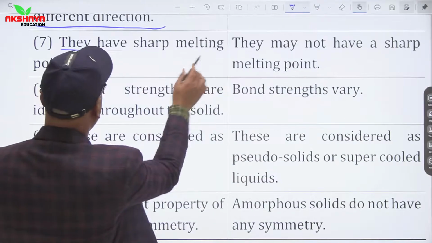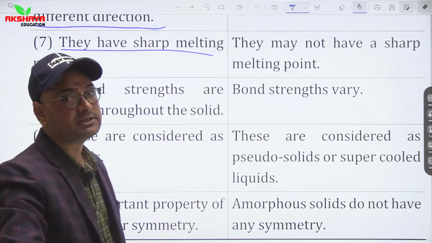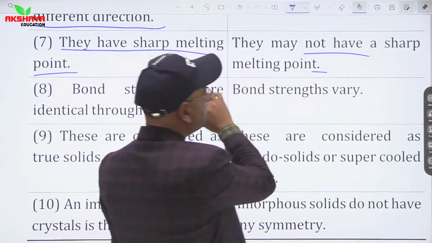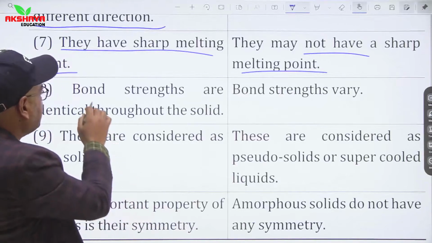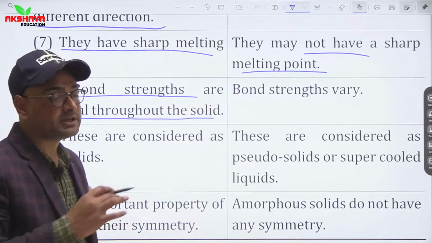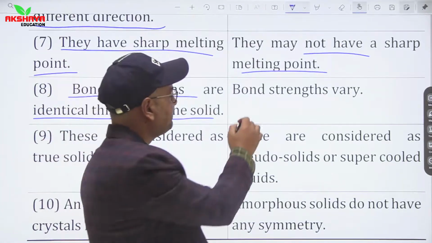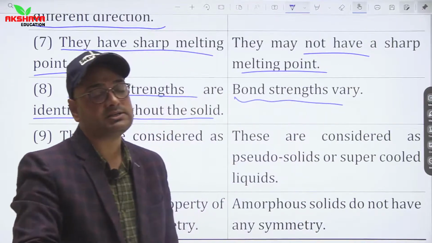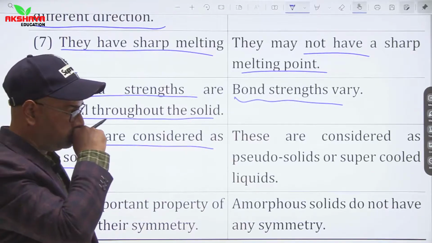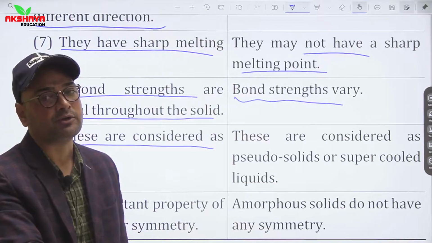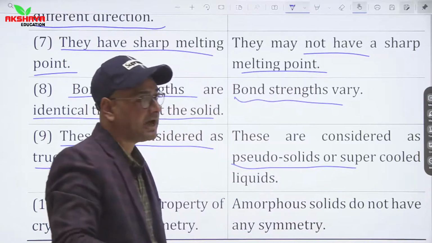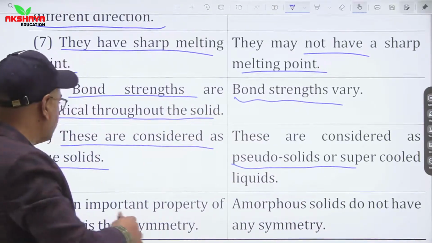Next, crystalline solids have a sharp melting point, while amorphous solids do not have a sharp melting point. Then we can say bond strengths are identical throughout crystalline solids, while in amorphous solids bond strengths vary. Crystalline solids are considered true solids, while amorphous solids are known as supercooled liquids, or pseudo solids.